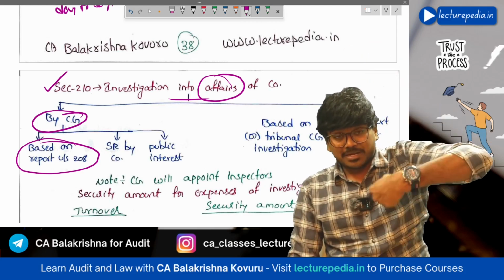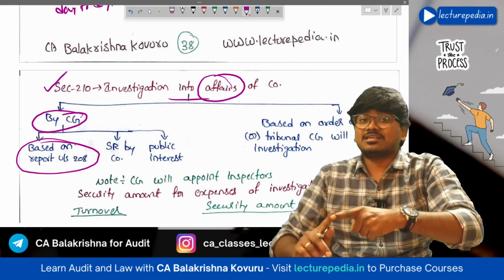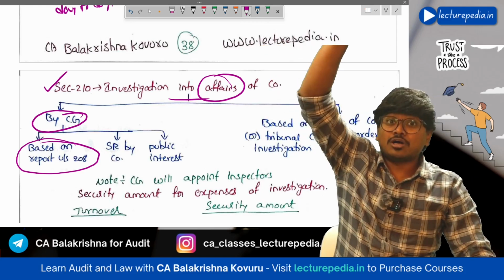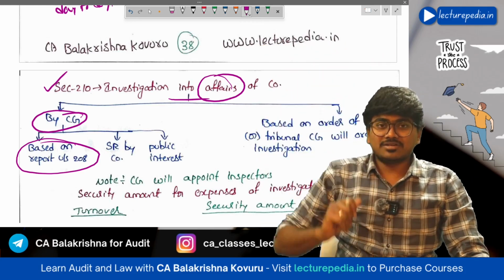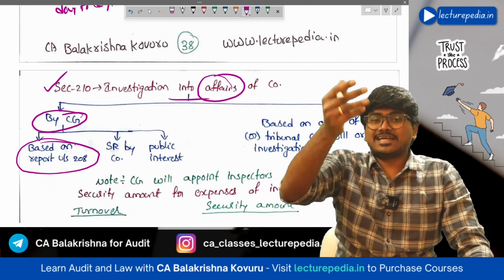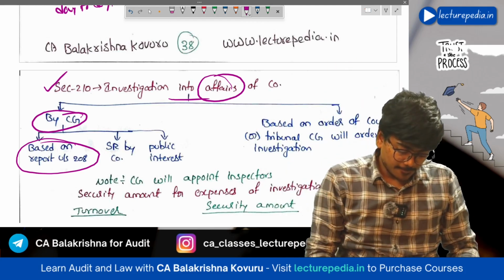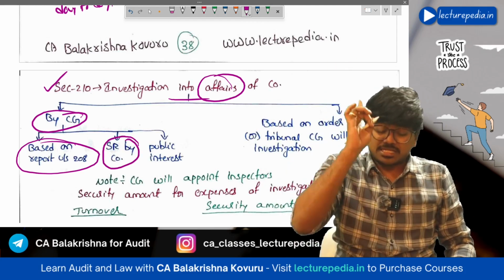So if the inspector has recommended for the investigation, then central government can, based on that report, order for investigation. So that is one of the triggering points for investigation. Or special resolution by the company.